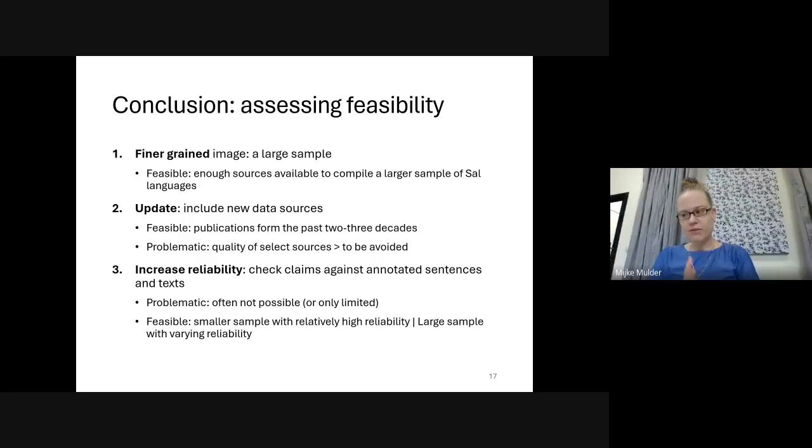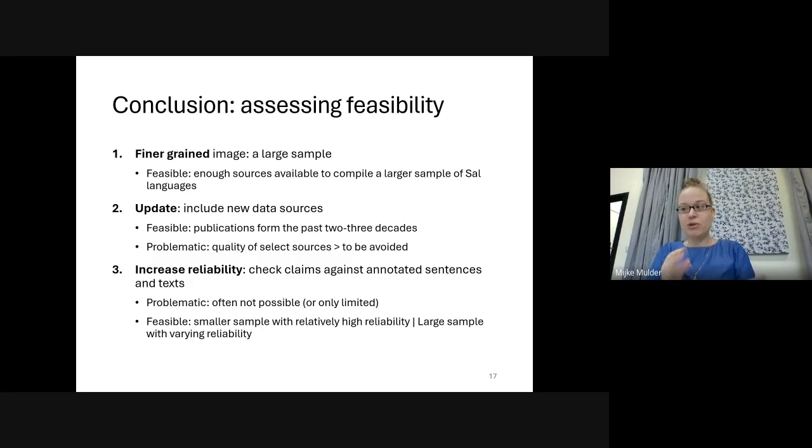The third objective is to increase the reliability of determining the function of case markers and thereby the alignment type of the case system by checking proposed analyses against example sentences and texts. Now, this one is a difficult one, because this seemed only possible in a limited manner. Because to check analyses, we ideally need a large corpus of annotated text, which of course only very few sources will include. So what to do with this aim of increased reliability of determining alignment systems?